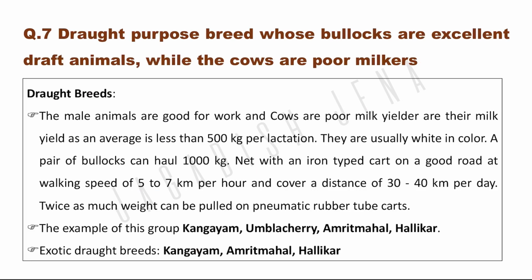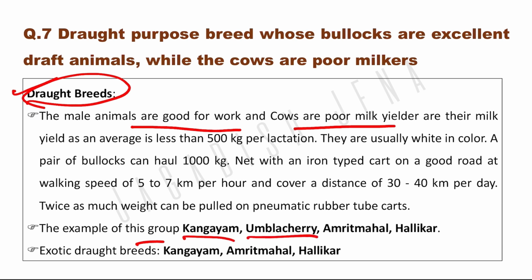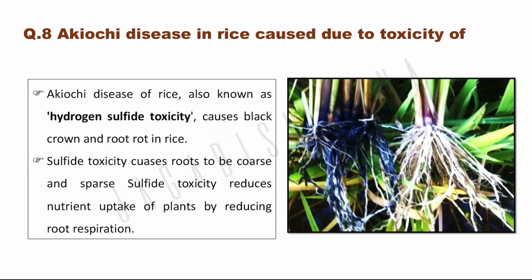Next question. Draught purpose breed whose bullocks are excellent draft animals while the cows are poor milkers. Okay. So here, in draught breeds, generally the male animals are good at work and the cows are poor milk yielders. That's why they are known as draught breeds. The examples are Kangayam, Ambala Cherry, Amrit Mahal, Hallikar. Among these, the ones which are indigenous breeds are Kangayam, Amrit Mahal, Hallikar. If any of these is in your option, then you have to click that.